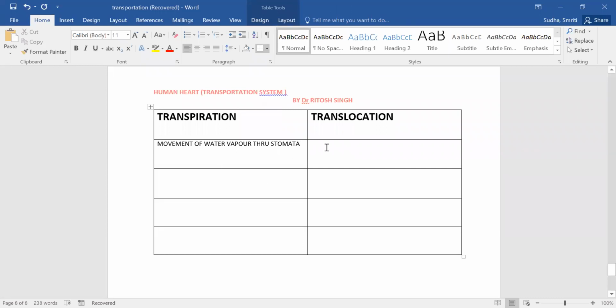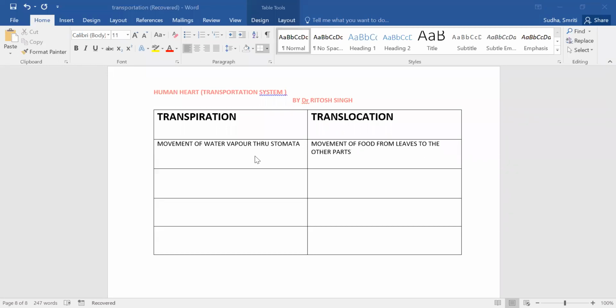Then translocation is a movement of food from leaves to the other parts of the plant, because not only the leaf needs food, even the branch needs it, even the stem needs it, even the root also needs the food. And what happened?